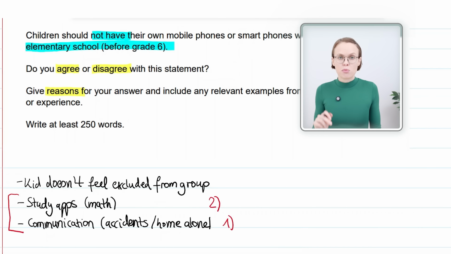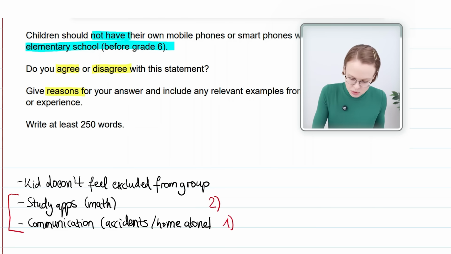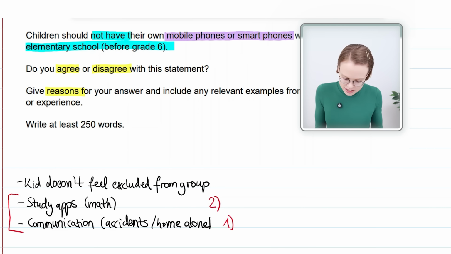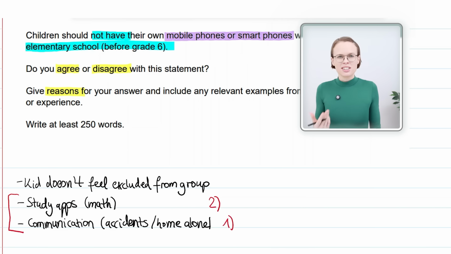Additionally, instead of mobile phones or smartphones, here, I say mobile devices, which is advanced vocabulary. Of course, you don't have to paraphrase every word. The idea of paraphrasing is to show the IELTS examiner that you understand the question and that you are not just copying down words that you don't understand.